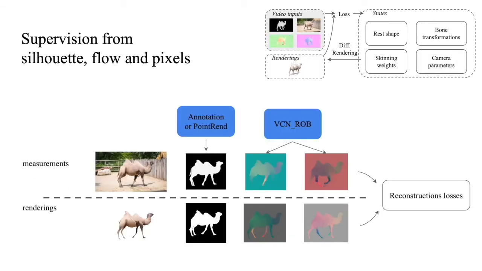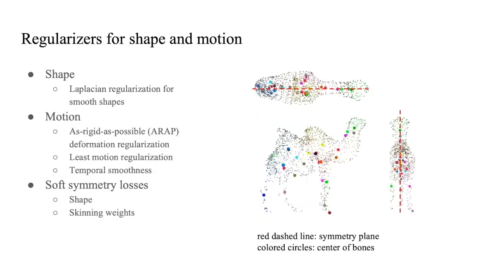To provide supervision to the system, we extract the raw pixels, object silhouette, and optical flow from a video. The silhouette can be either annotated or provided by an object detector, such as PointRend. Optical flow is computed using an off-the-shelf flow network trained on a mixture of synthetic and real datasets. Reconstruction losses are constructed to update model parameters by comparing renderings against the video measurements. We use common shape and motion regularizers that encourage smooth shapes, as-rigid-as-possible deformation, least motion, and temporal smoothness of camera motion and articulation. Importantly, we introduce a soft symmetry loss that encourages symmetric shape and skinning weights.